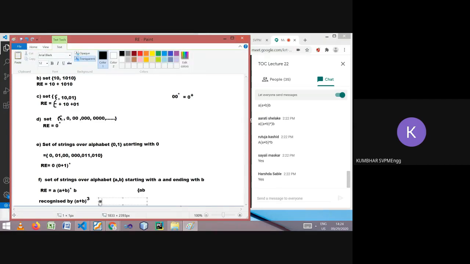Can you list out the set? What will be the set generated by this (A+B)^3?